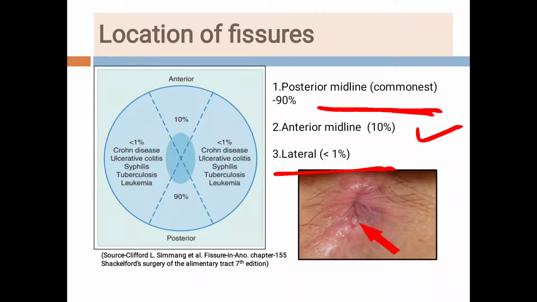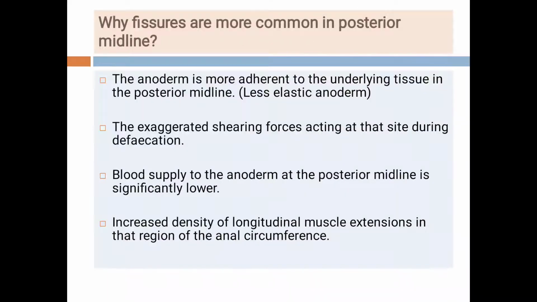Now see this diagram. Posteriorly, 90% of the fissures are located in the posterior midline, 10% of the fissures are located in the anterior midline, and these are the lateral fissures, less than 1% of the patients. So these are also called the atypical fissures. Anterior midline and posterior midline are the typical fissures.